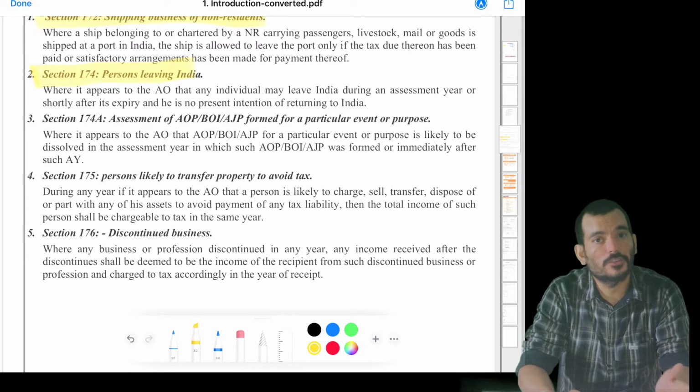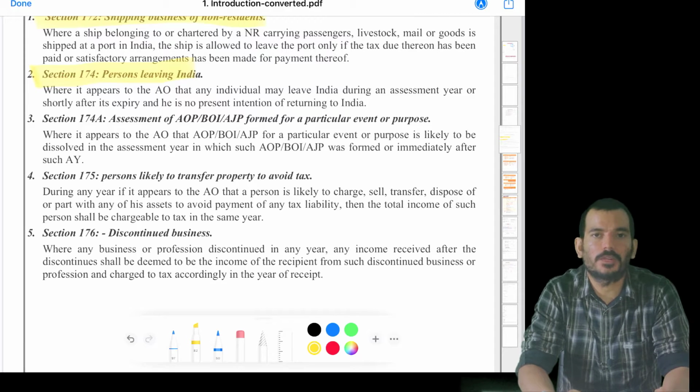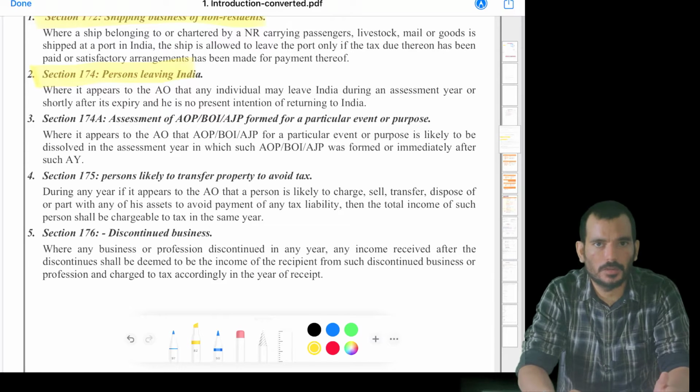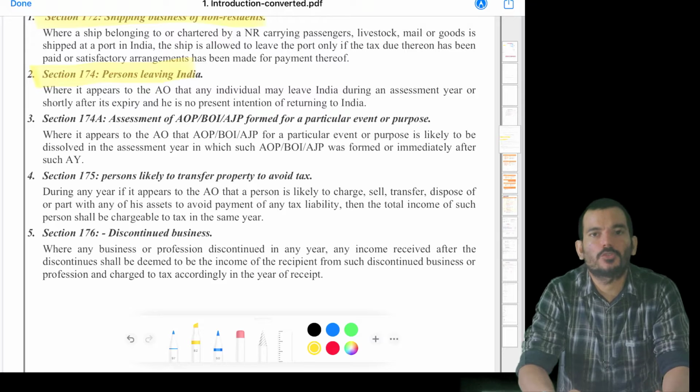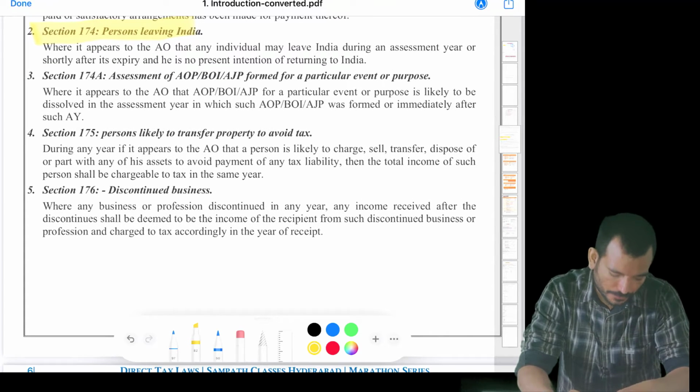So whenever the assessing officer feels that somebody is leaving India just after the assessment year, or maybe just after the previous year, or when it's just finishing, the assessing officer will ask him to pay the tax and then leave India.